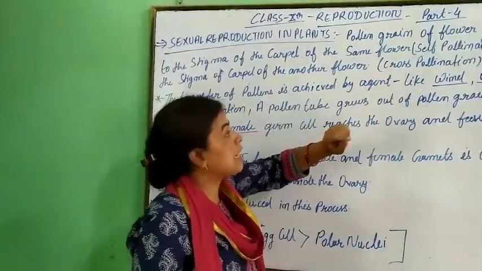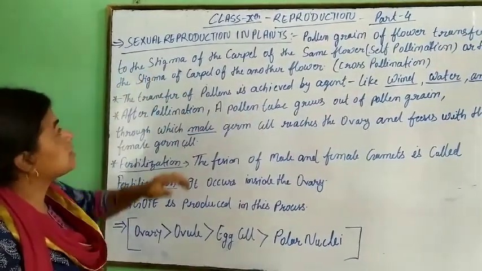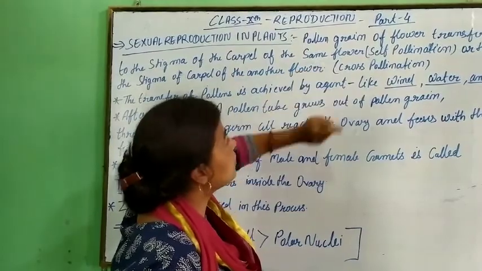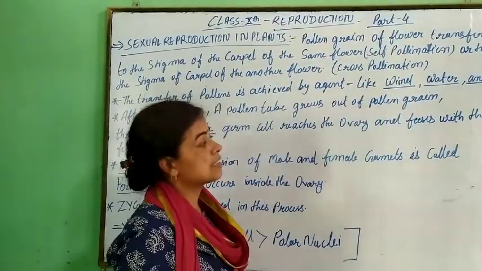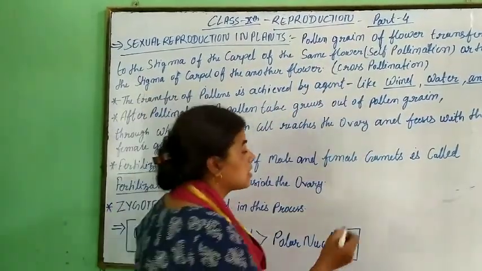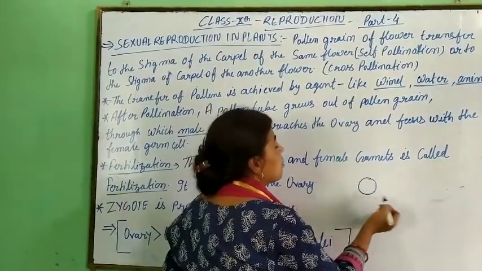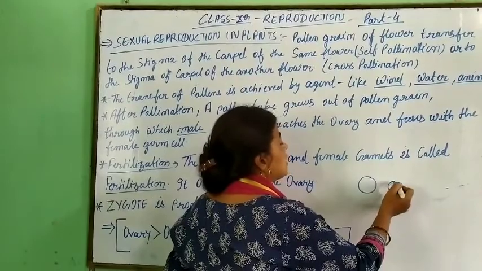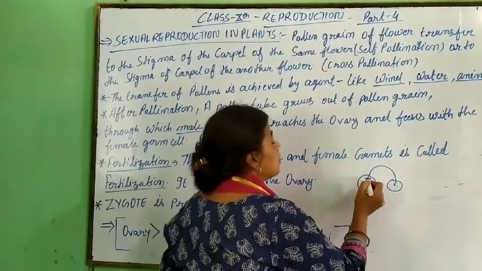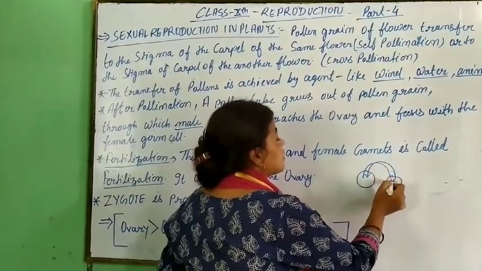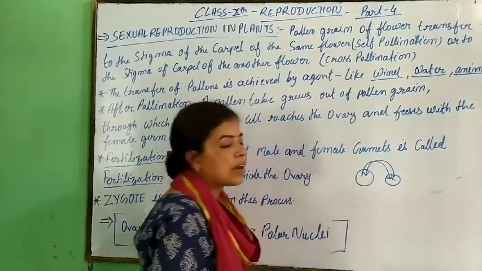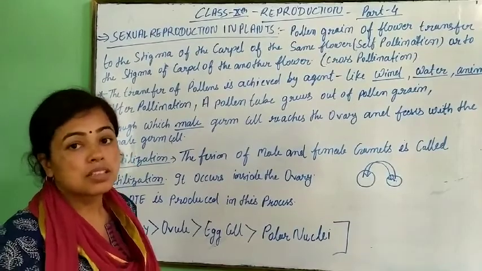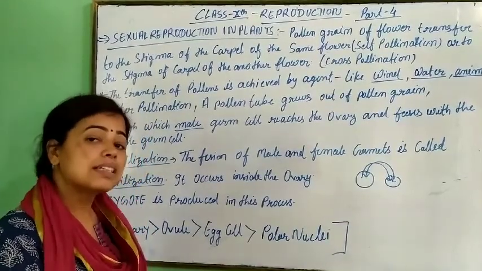Pollen grain of a flower transferred to the stigma of the carpel of the same flower. This is self-pollination. Suppose this is the flower; when the pollen goes to the carpel in the same flower, this is called self-pollination. It means the pollen goes to the same flower.